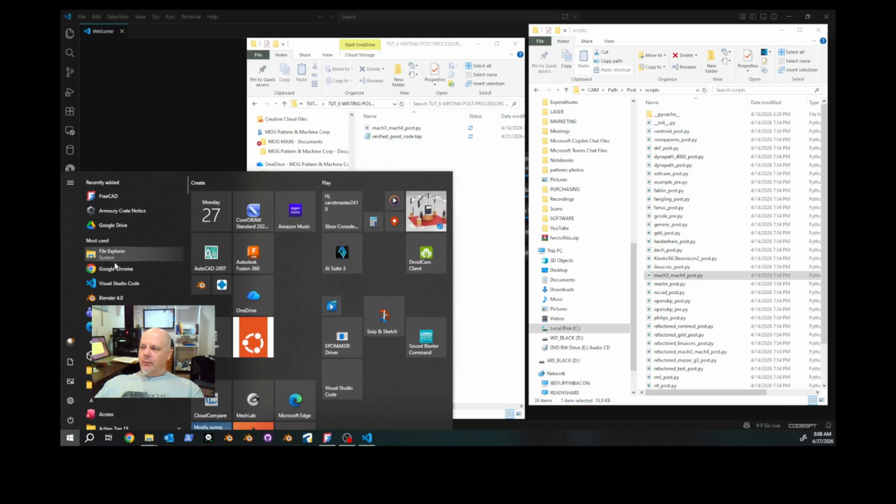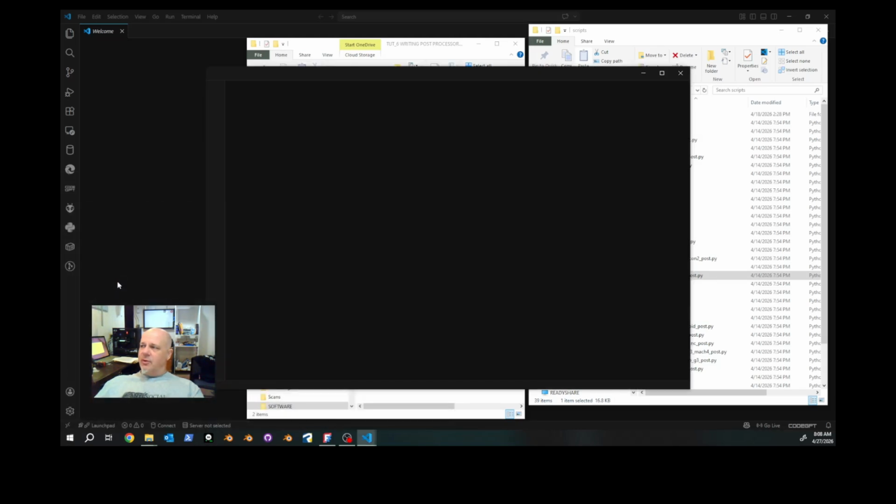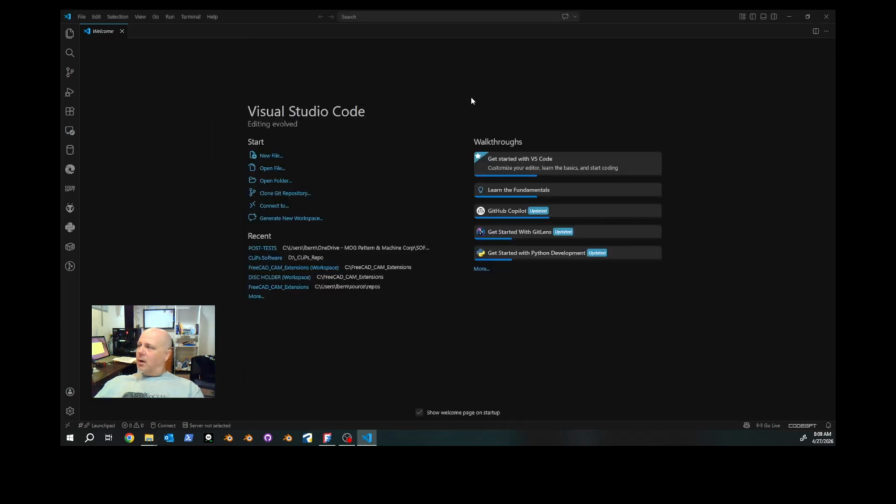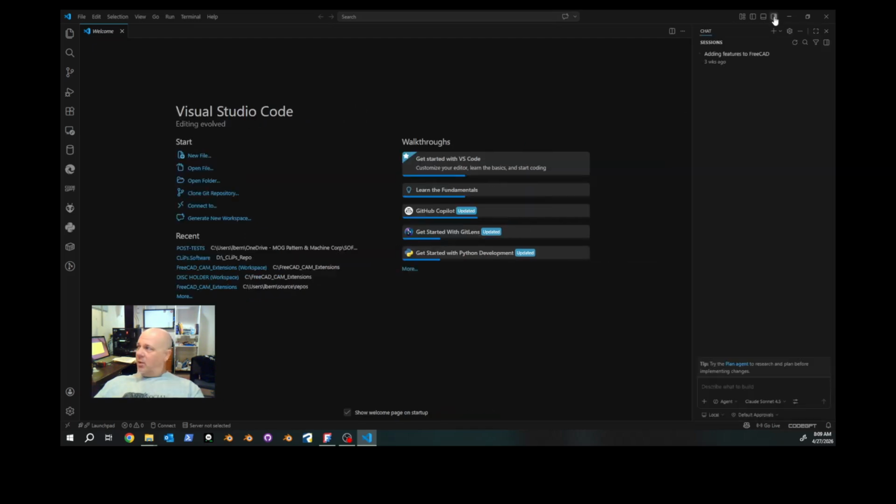Open your Windows, select Visual Studio Code, and if you haven't downloaded this, it's a free application that you can use. I've already opened it. A couple of settings to make when you open up Visual Studio Code. Come up here to toggle secondary sidebar, open that, and make sure that the chat application is running in the sidebar.